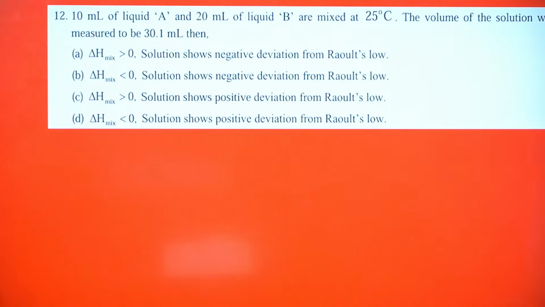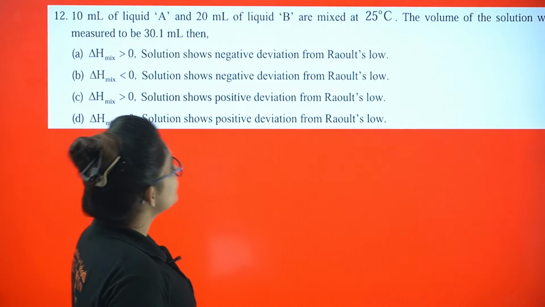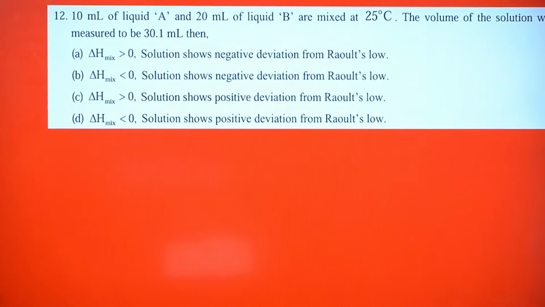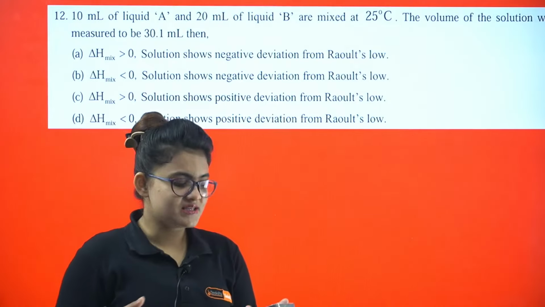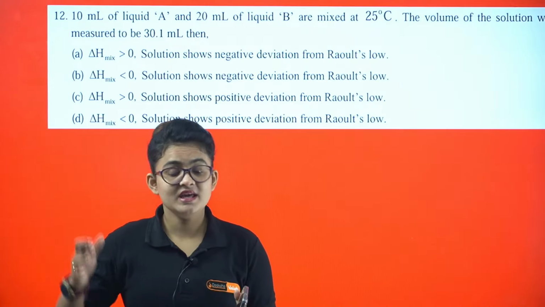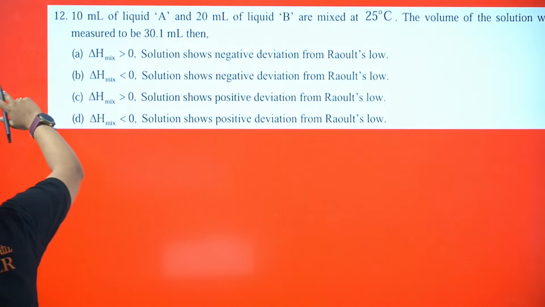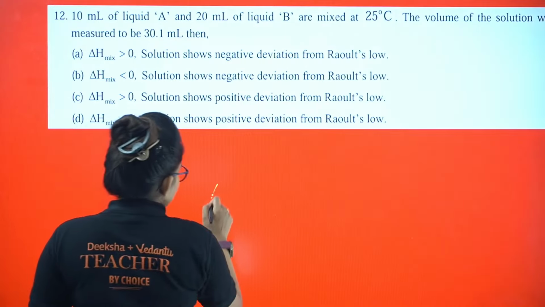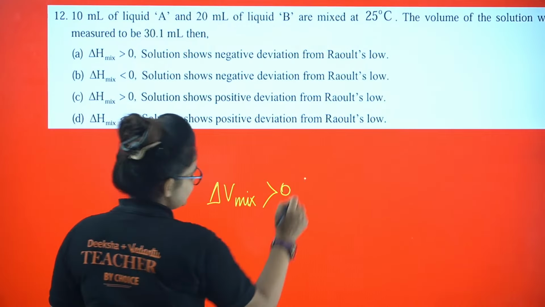Here you can see 10 ml of a liquid A and 20 ml of a liquid B are mixed at 25 degrees Celsius. The volume of the solution was measured to be 30.1 ml. So what is basically happening here? You are mixing 10 ml and 20 ml, so once you mix these two, you should get 30 ml, right? But here you are getting 30.1, means delta V mix is greater than 0, right?